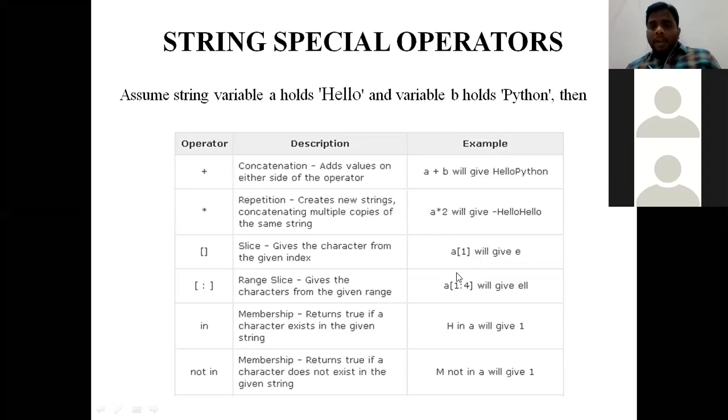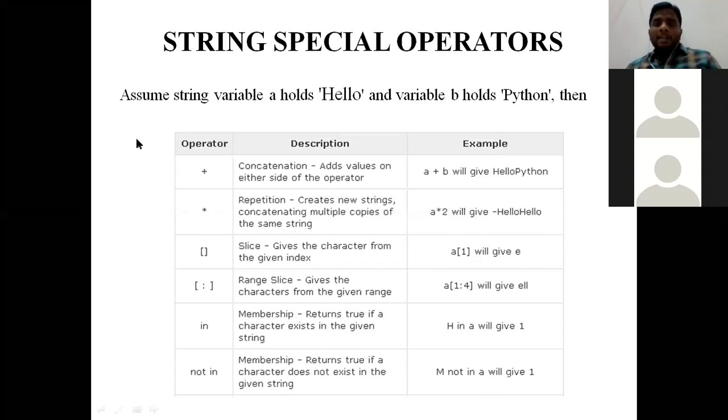So a of 4 gives the value O. Suppose I give the system a of 5, does the variable a have an index value 5 at all? There is no index value like 5, right? So that is called index error. If we give any value beyond the index we have, then the interpreter is going to return an error called index error.